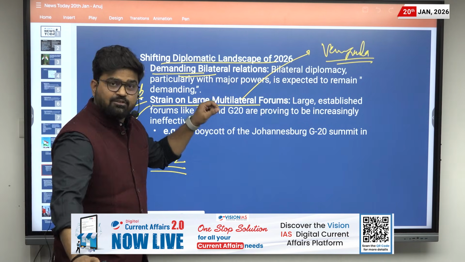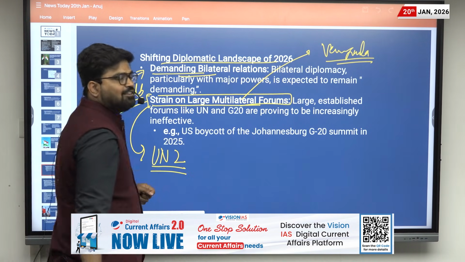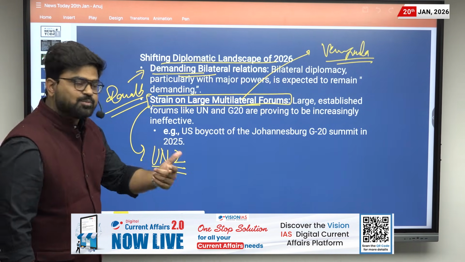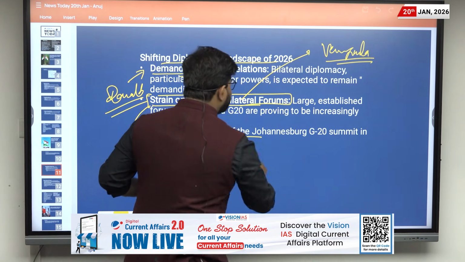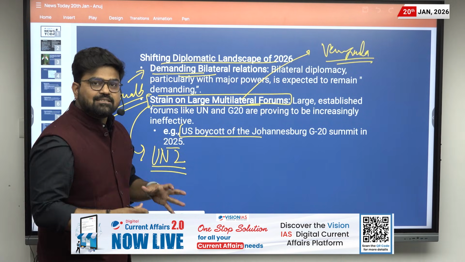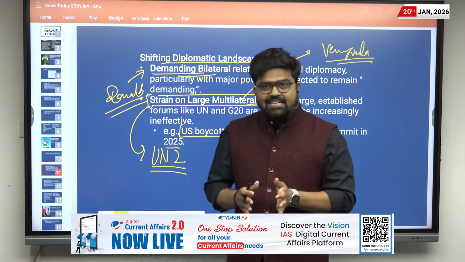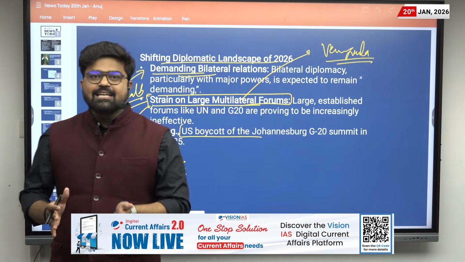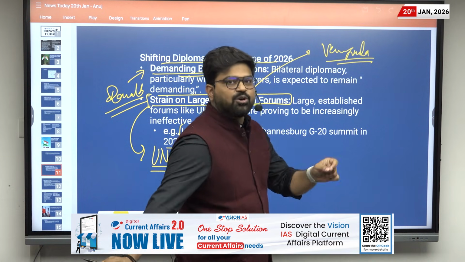But here, we have to understand that there is strain on the large multilateral forums. And we have also observed that in 2025, the US boycotted the Johannesburg G20 summit. That means the large summits are not able to produce results, which leaves a wide space in the global arena where there is a requirement of a coordinator.